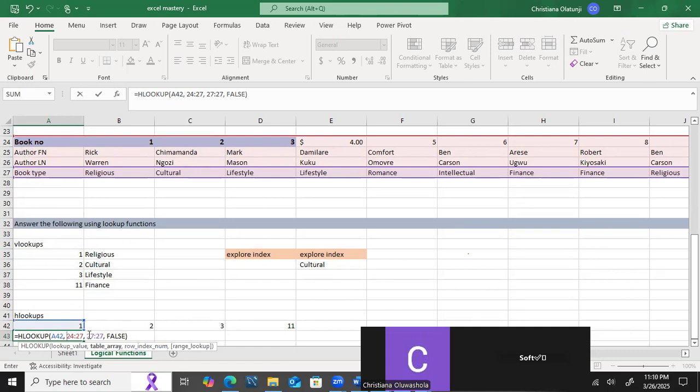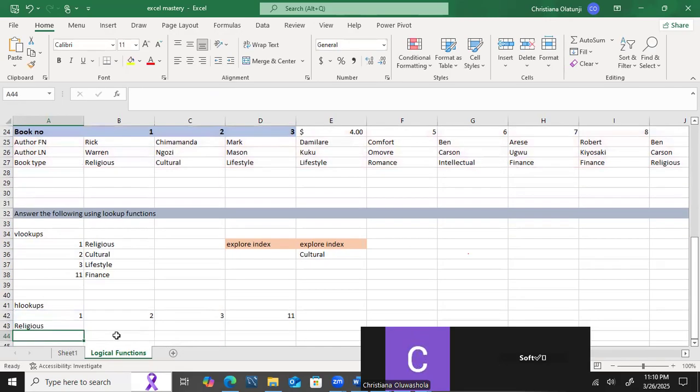Then I need the result from row number 4. That is the result from book type, and I want the exact match. Now, if I enter, it gave me religious. Same thing as this, but now we are using it in this form.